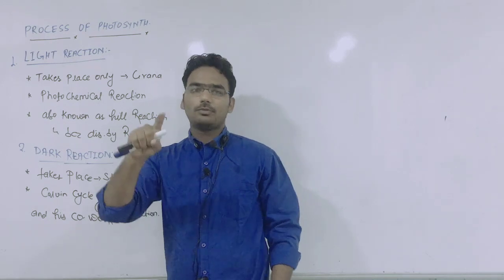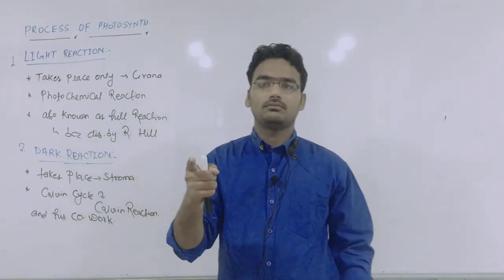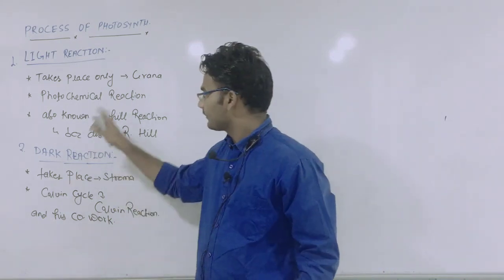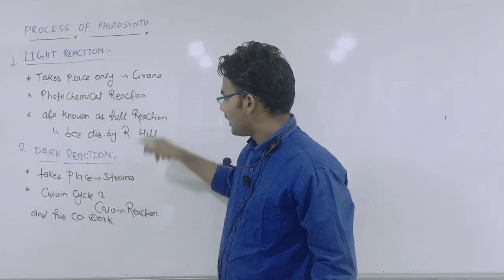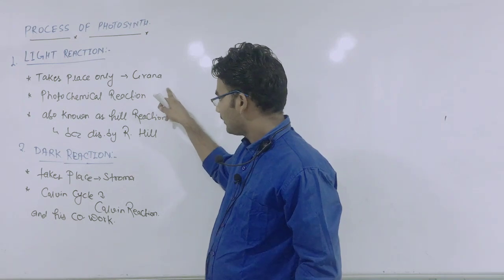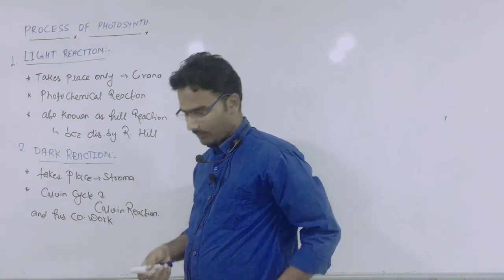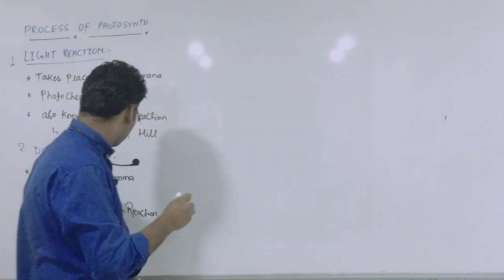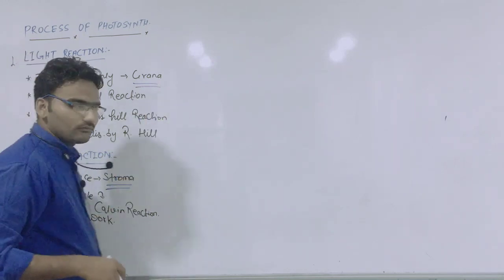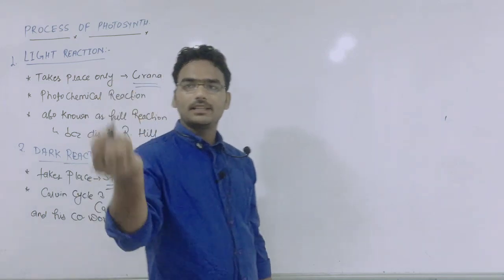Okay, the aerobic reaction in the human body and the photosynthesis reaction in the plant body, both botany and zoology. Clear? Grana and stroma: light reaction takes place only in the presence of sunlight and in the grana, in chlorophyll, and the dark reaction takes place in the stroma. Both are very simple, stroma and grana. Okay, next, the process of photosynthesis by metabolic activity.